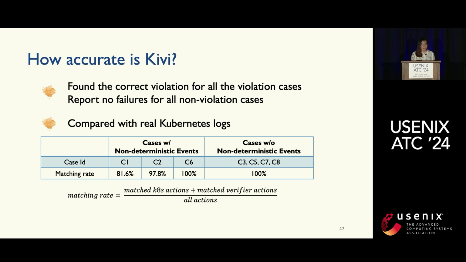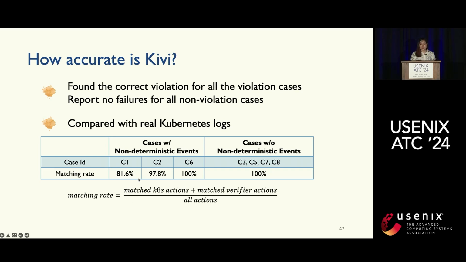In particular, we compare the sequence of actions we generated with actual Kubernetes logs about how these actions are actually ordered in reality. This table shows the result, where for the cases without any non-determinism, our matching rate is close to 100%. And for the cases with some non-determinism, we can also be close to 100%.